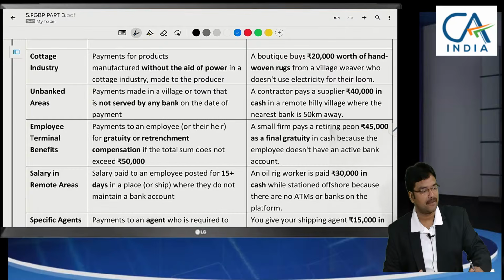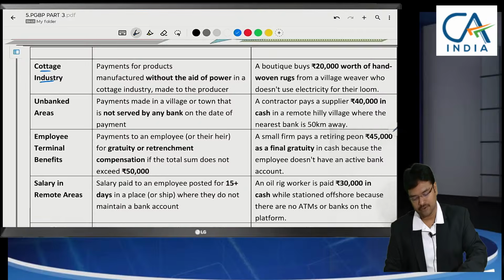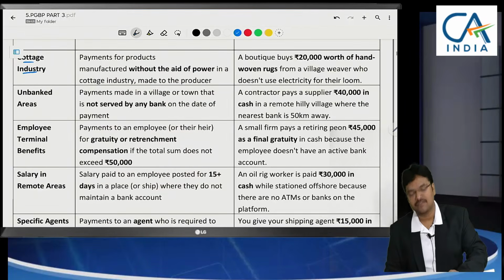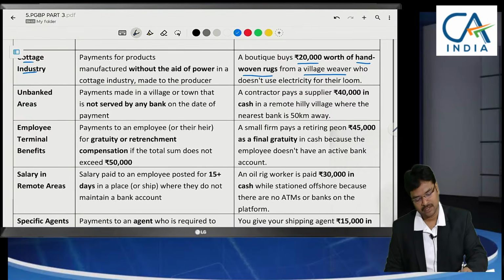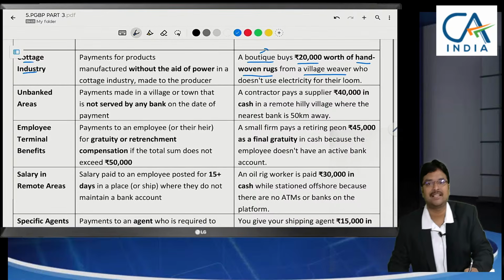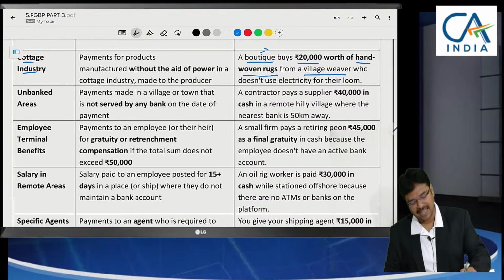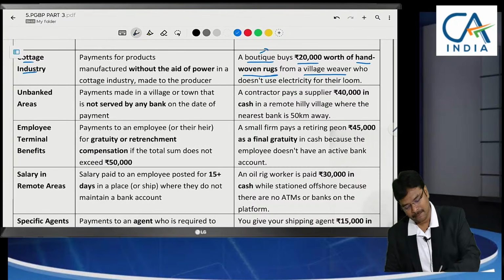So in case of cottage industries. So example is going to clarify as the provision which was discussed in the rule. A boutique buys 20,000 worth of hand woven rugs from a village weaver. So a boutique, this is a commercial entity. So for them they are going to purchase cloths. Which type of cloth they are purchasing? Rugs, but which are manufactured without the aid of power.